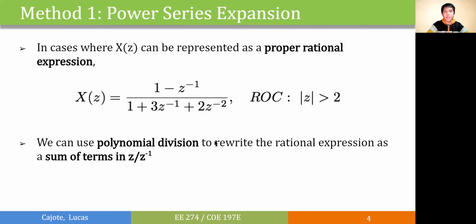Our first method is the power series expansion. In this method, we need to represent our signal or our function in z as a proper rational expression. Here, if we divide the numerator by the denominator, we'll get a quotient in terms of z to the n or z to the minus n. And those terms will be the sum of the impulses of our actual time domain signal.